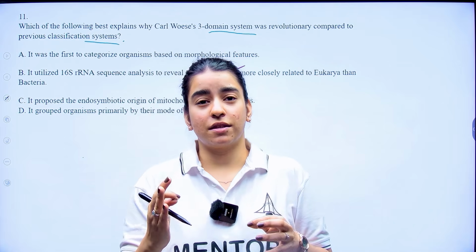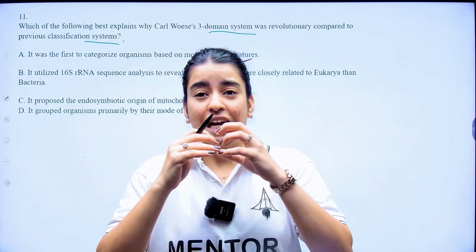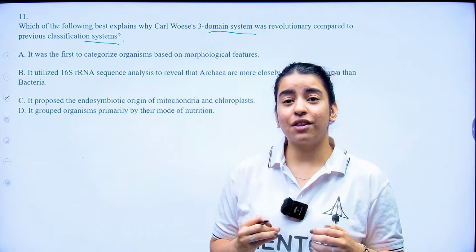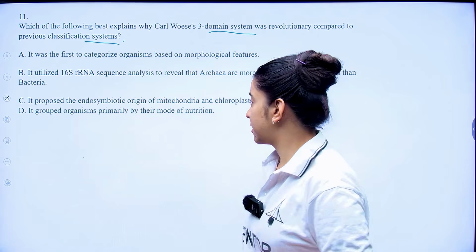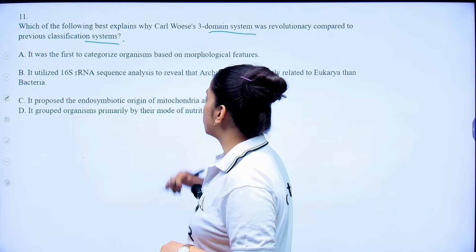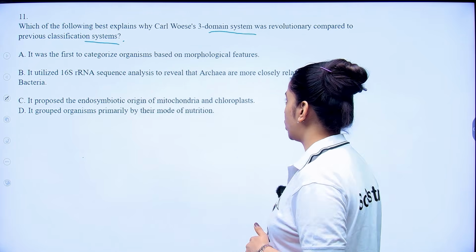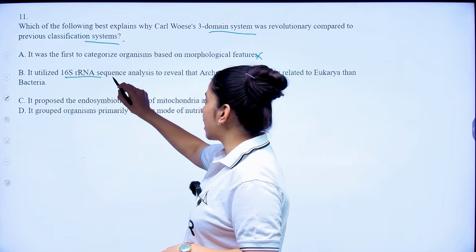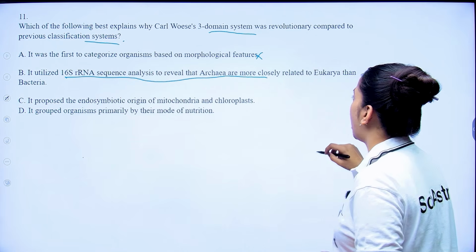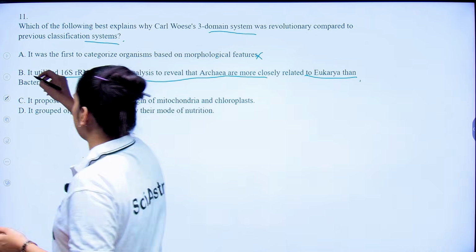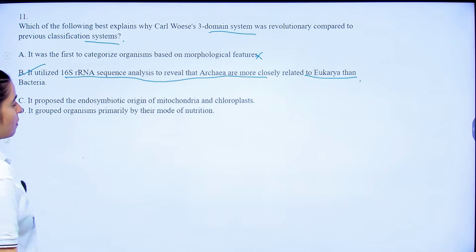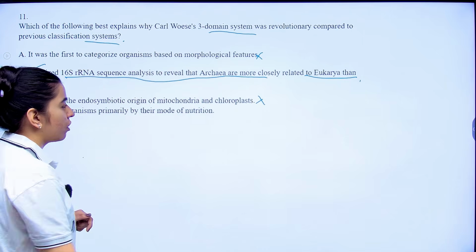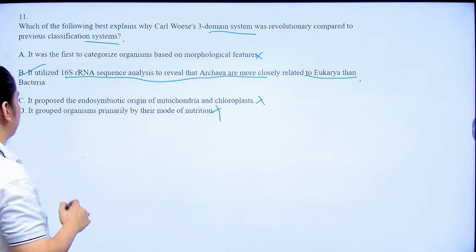So his 3-domain system, that was your bacteria, archaea and eukarya, reshaped our understanding of life, and it laid the foundation for molecular phylogenetics. Now if you look at the options, it was the first to categorize organism based on morphological feature. This is related to your 5 kingdom classification, right? It utilized 16S rRNA sequence analysis to reveal that archaea are more closely related to eukarya than bacteria. This option is correct, right? It proposed endosymbiotic origin of mitochondria and chloroplast. This is incorrect. And it grouped organism primarily by the mode of nutrition. This is again based on your 5 kingdom classification.